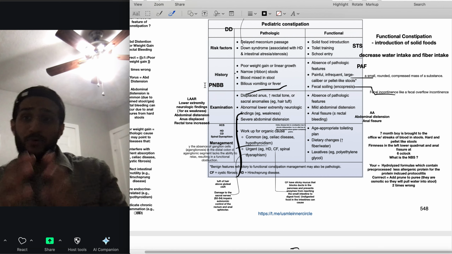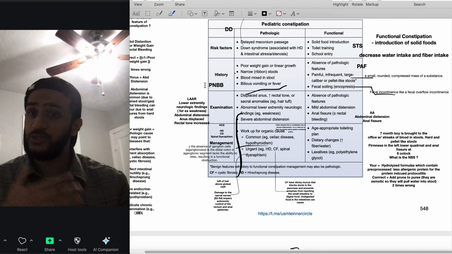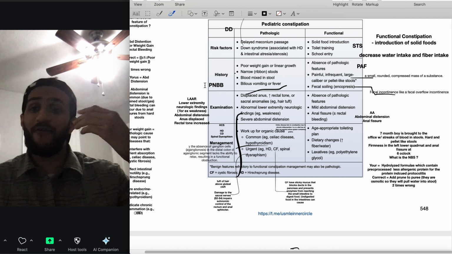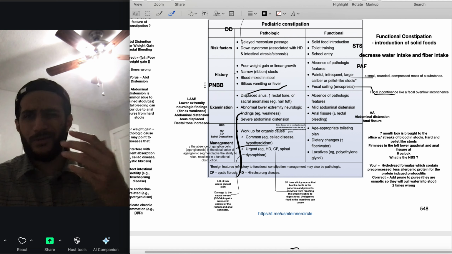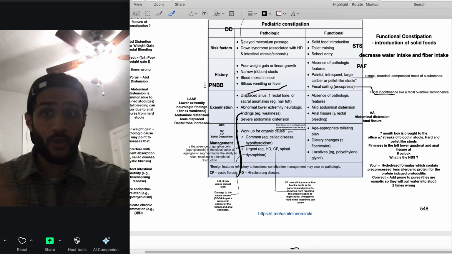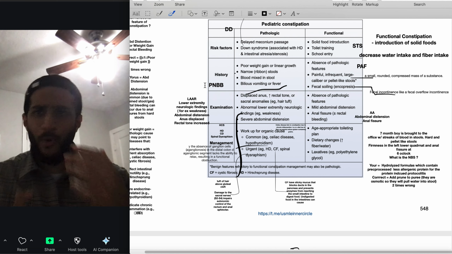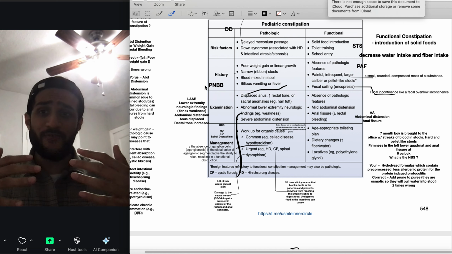Functional constipation, guys, is pretty chill. It happens when the kid goes to school, is getting toilet trained, or we're introducing solids, and there's no problem with weight gain. The abdomen is mildly distended. There may be some blood, but blood is not problematic in children with constipation. We want to just add some purine, add some osmotic effect, to help them relieve their constipation.